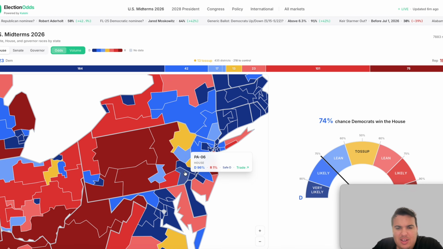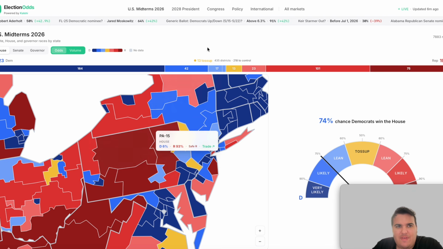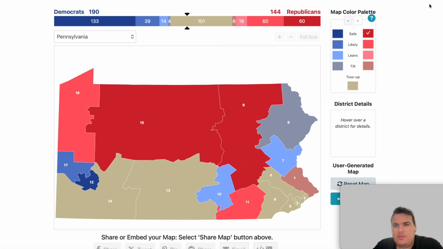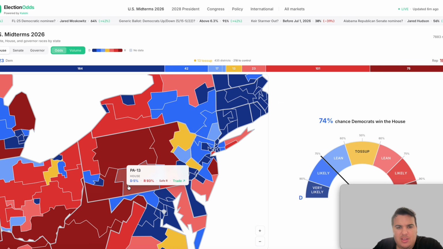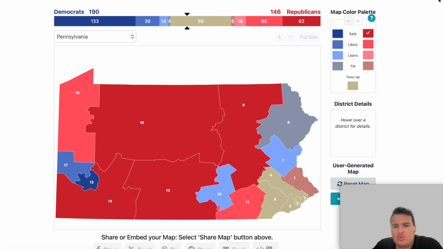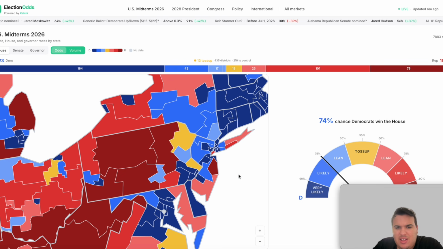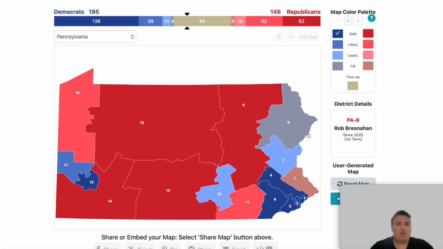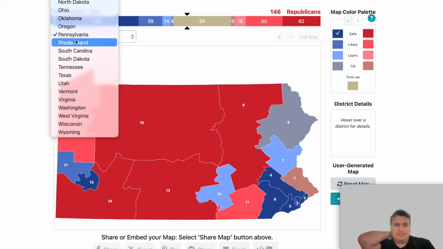Now we have these districts. We have the 9th and the 15th are safe Republican, so we can add those in. The 14th and the 13th are also safe Republican seats as well. And then as we head into Philadelphia, the 6th and the 4th all become safe Democratic as you get closer to the population center of Philadelphia. So that's Pennsylvania's map. A lot of very important House races in the 8th, 7th, 1st, and 10th districts that may very well decide which party controls the House.